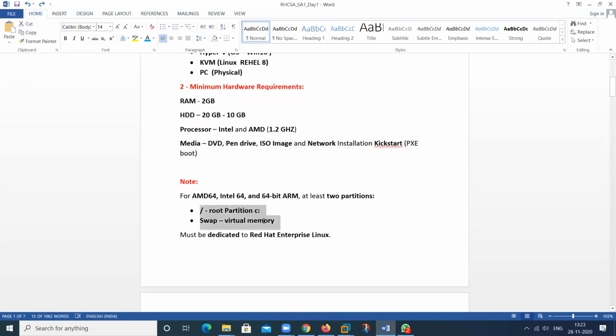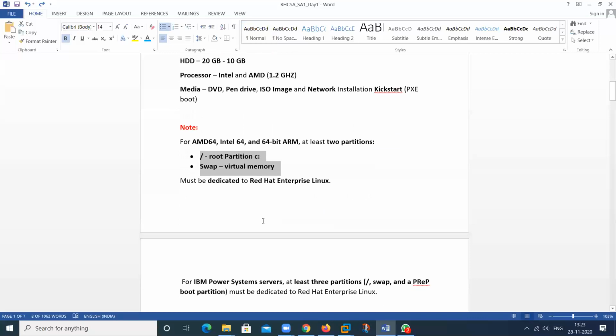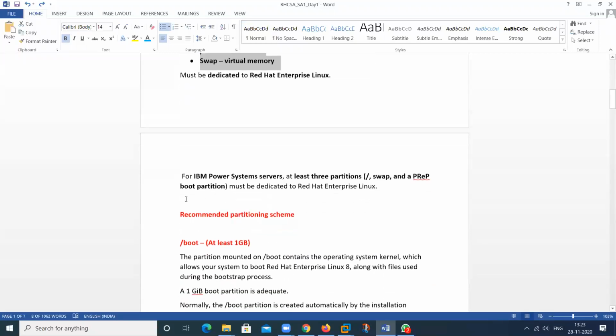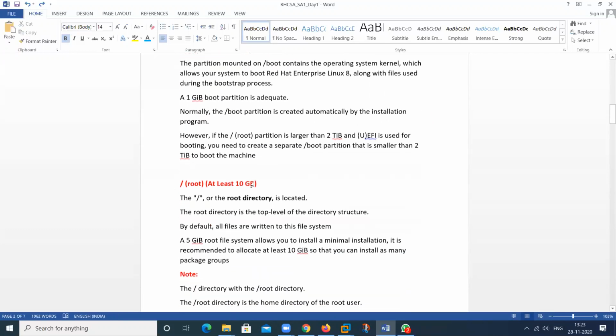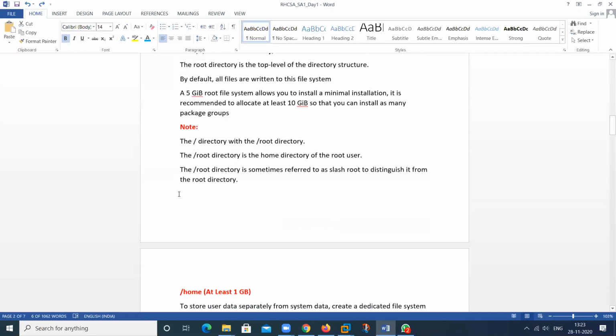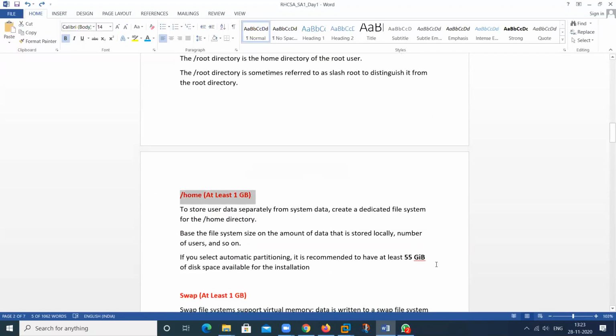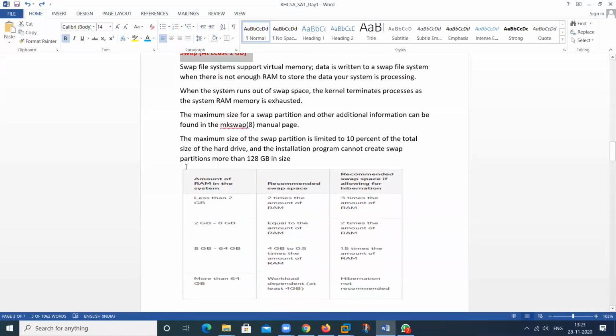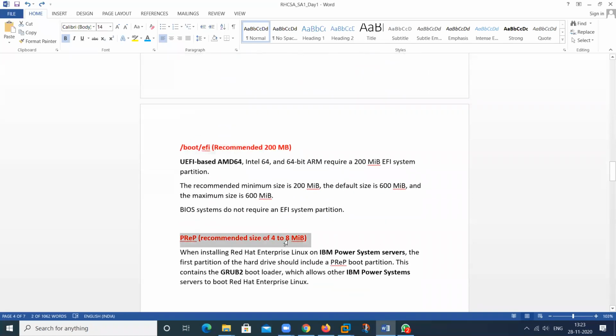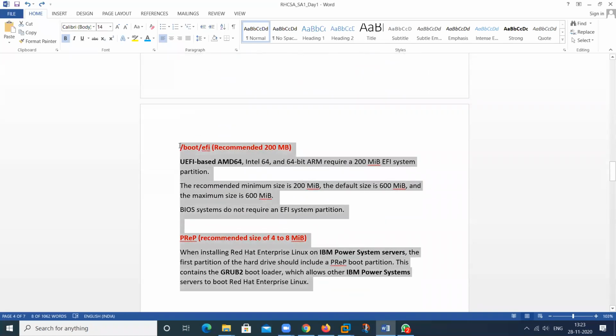Then these two partitions are recommended, but if you want to assign different partitions, you should have this information. Minimum 1 GB for this, minimum 10 GB for this, and this is for the slash. This is for home, but mostly we use this one. This one is used when you do not create this particular partition separately. So this space minimum requirement is used for home, and swap, and this is for the boot EFI. So all this information is completed.